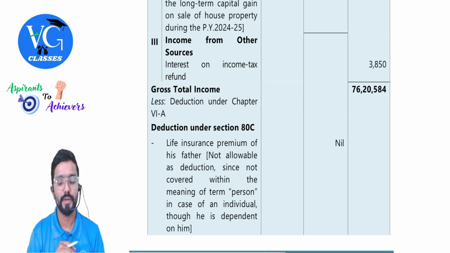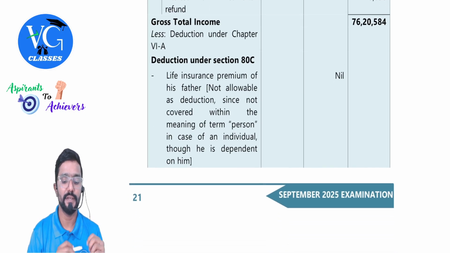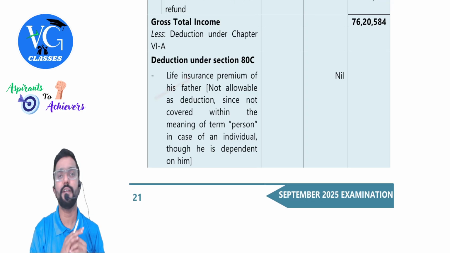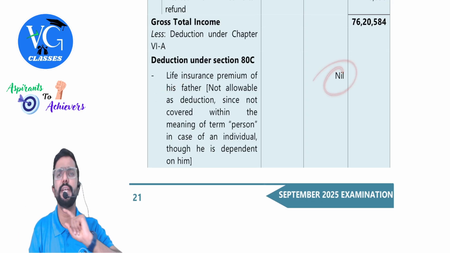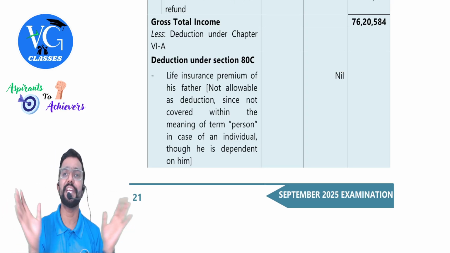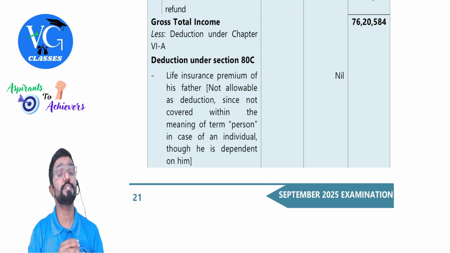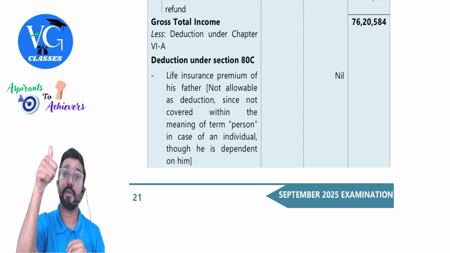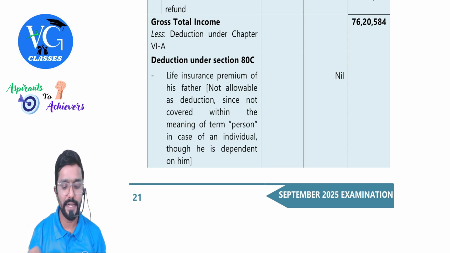20,584. Then deduction under section 80C. For whatever life insurance premium paid for father, no deduction. For parents, you cannot take life insurance policy. Even if you take and pay, no deduction under 80C. But sir, is health insurance premium or medical expenditure allowed? Yes, under 80D.